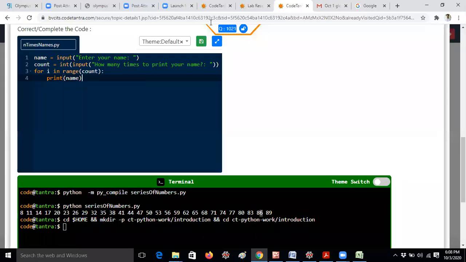If I'm giving 3, that means... not 3 actually. One minute. Here I'm writing BVC. Okay, count, so I'm giving 3. Even if I give 30, it will print BVC 30 times also. For i in range of count, that means for i in range of 3. For i in range of 3 means i will iterate over 0, 1, 2. That means i iterates 3 times.